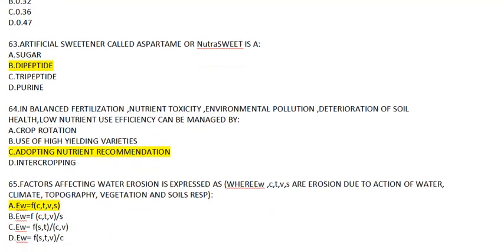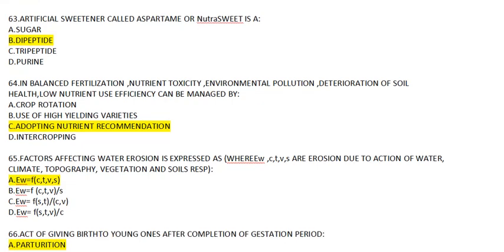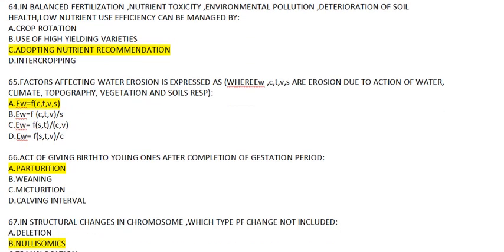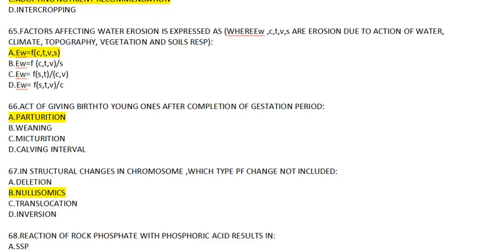Now coming to question number 63, artificial sweetener called aspartame or NutraSweet is. Answer to this is, well, it's a dipeptide which is made up of 2 amino acids, aspartic acid and phenylalanine. So the answer will go B, dipeptide. Coming to question number 64, imbalanced fertilization, nutrient toxicity, environmental pollution, deterioration of soil health, low nutrient use efficiency, it can be managed by adopting nutrient recommendations. Okay, C.